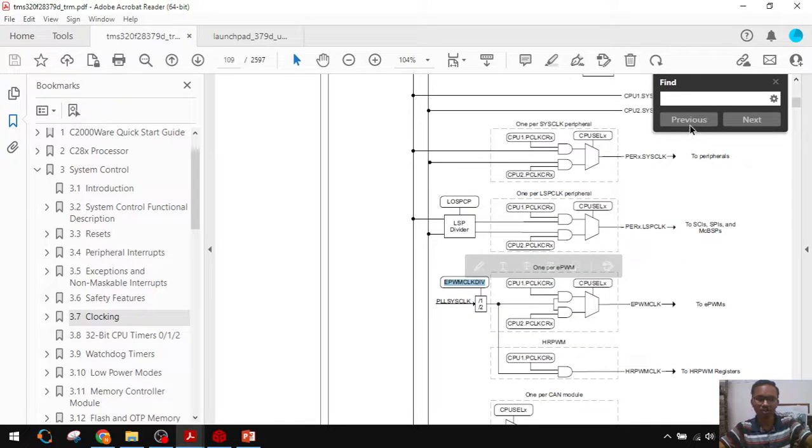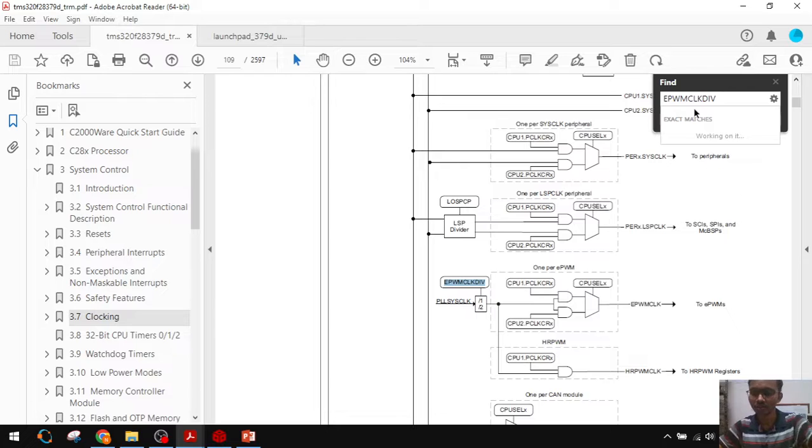Oh sorry, I want to search for this bit. Okay, press enter.